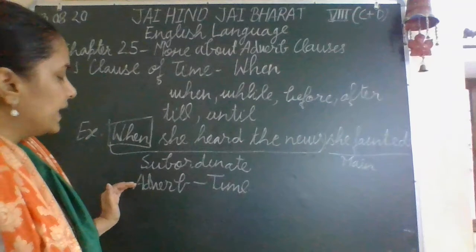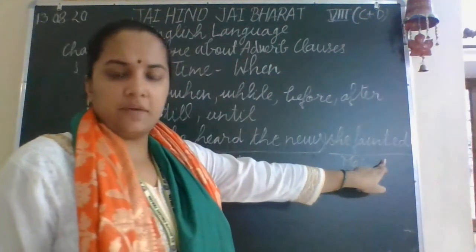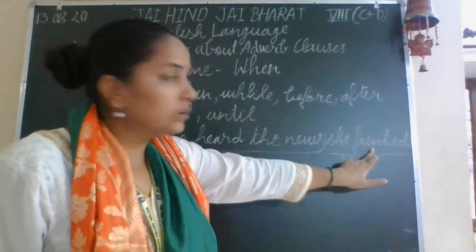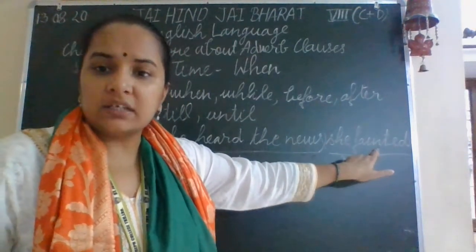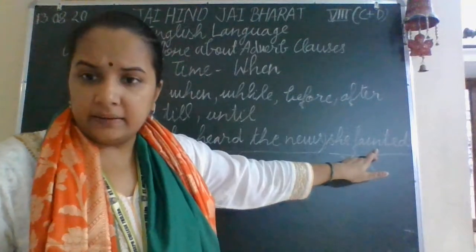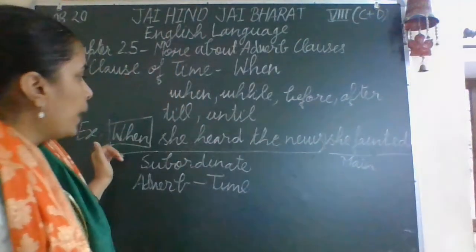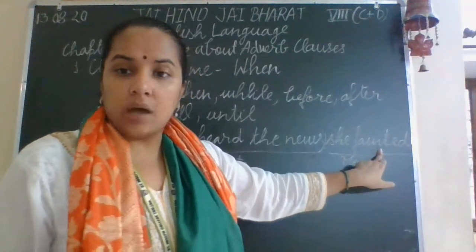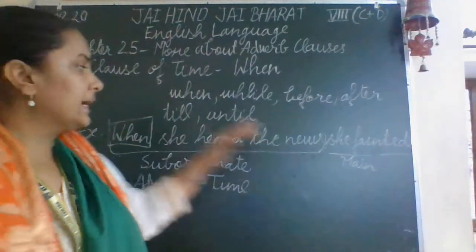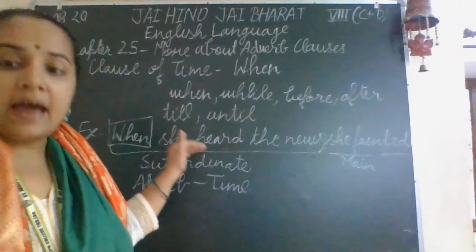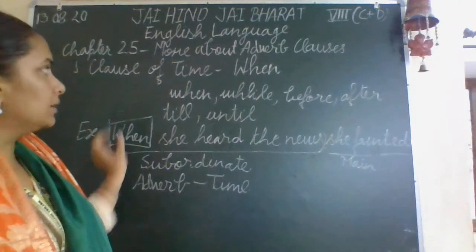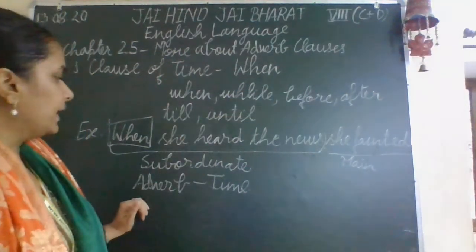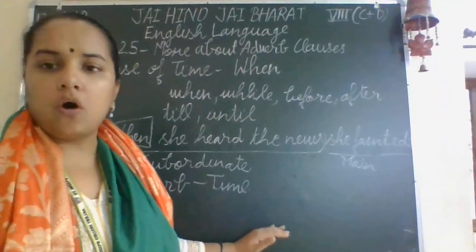Now how is it an adverb clause? Because here the verb is she fainted. When she fainted, so it is telling about this verb fainted. Then when this action happened, when she heard the news, so it is modifying this verb. That is why it is the adverb clause. And also we have used the term, it is answering the question of when. That's why it is the adverb clause of time.